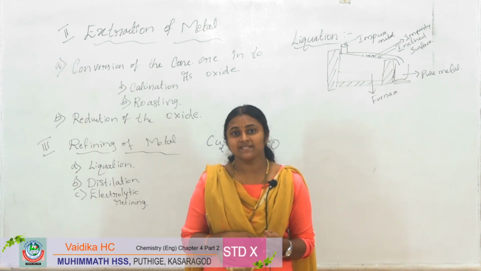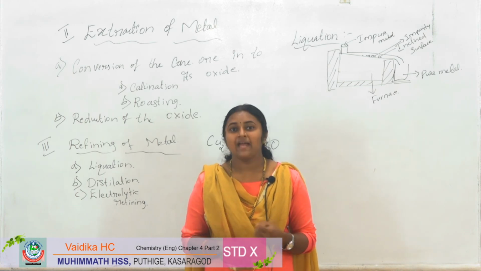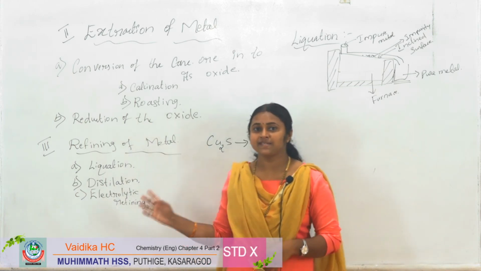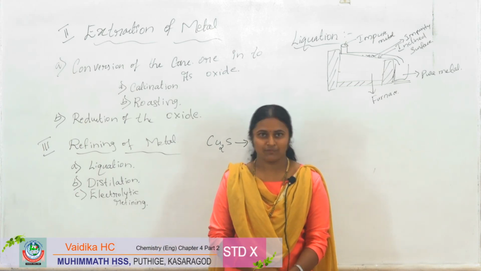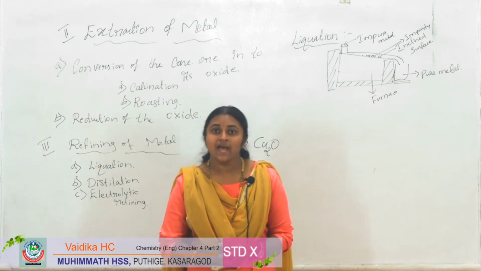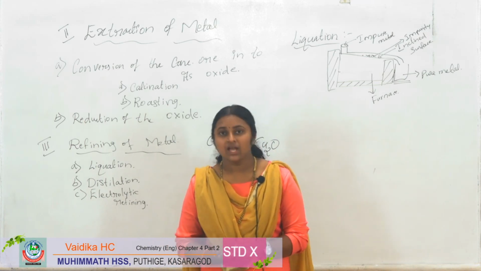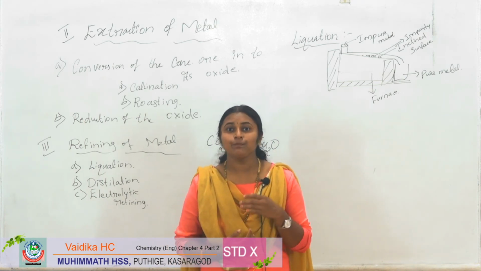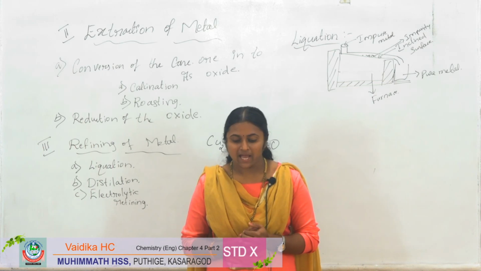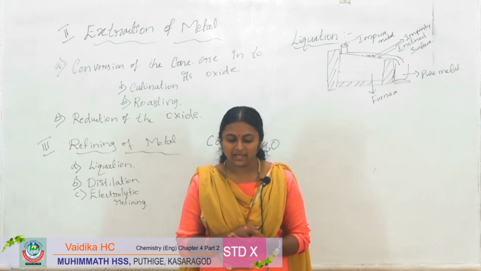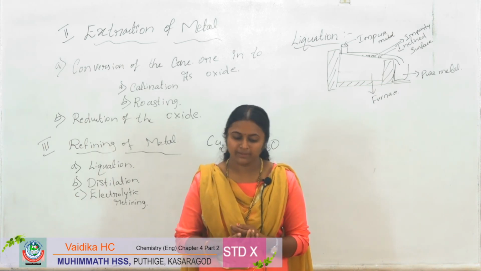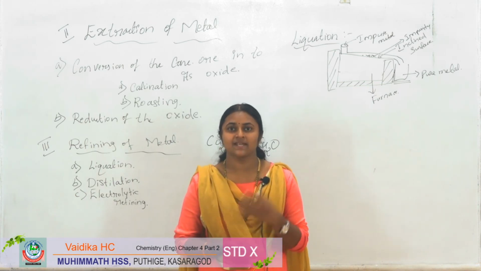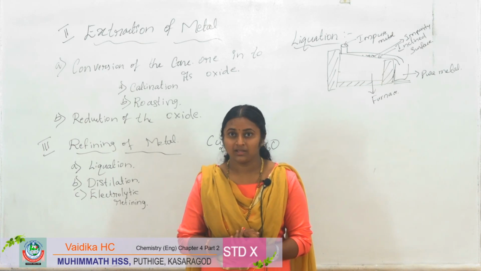The first one is liquefaction, the second one is distillation, and the third one is electrolytic refining. The first method is liquefaction. The low melting point metals like tin, lead may contain other high melting point metals or metal oxides as impurity.